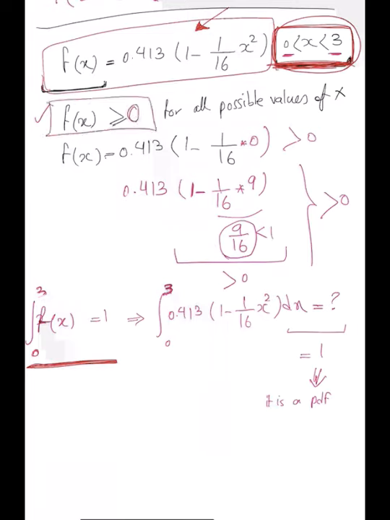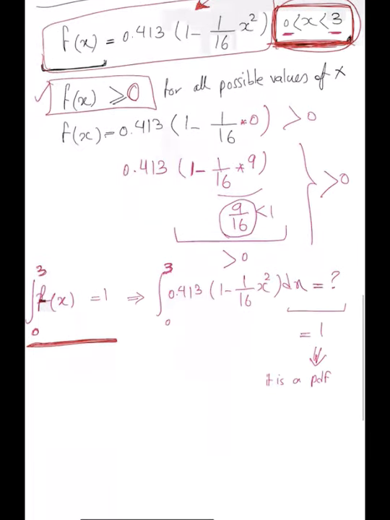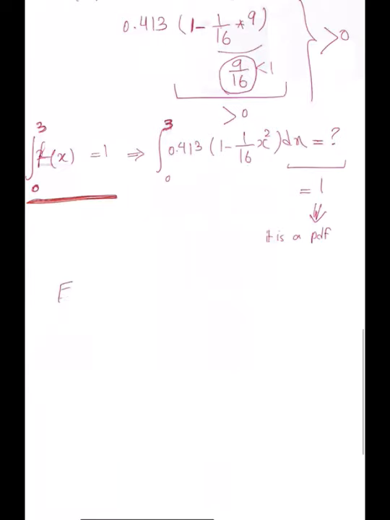Okay, so this is a valid probability density function. Now, if I tell you, for example, calculate the expected value of x, how do you do the calculation? Based on the definition, expected value of x is the integral of x multiplied by f of x, right? For all possible values again, across all possible values of x.